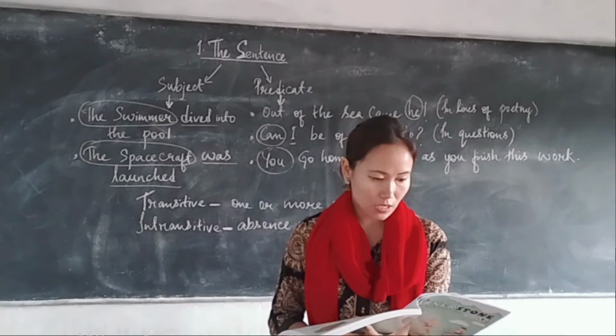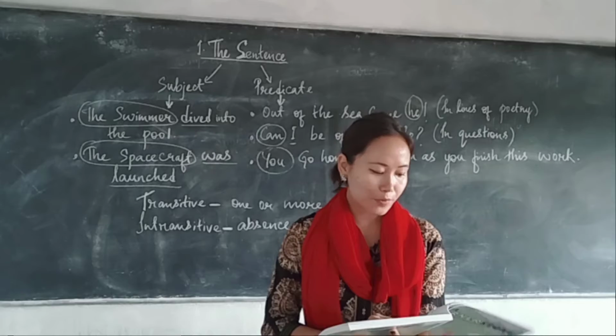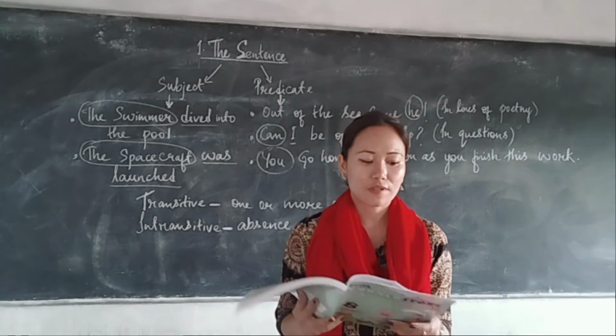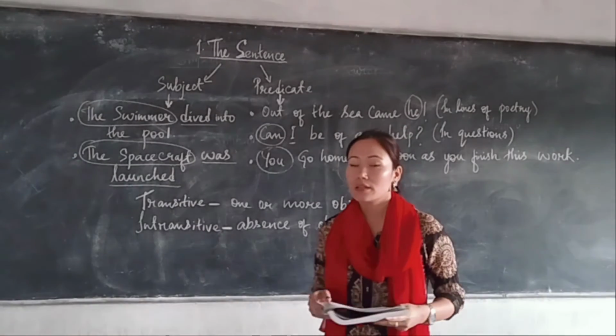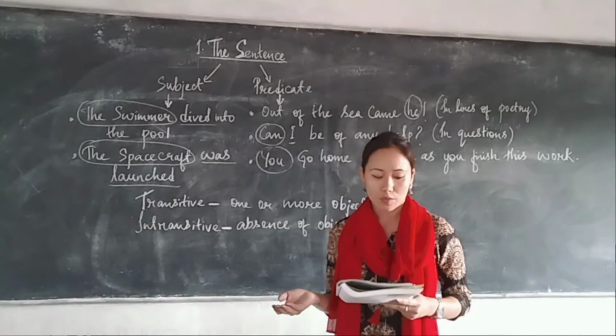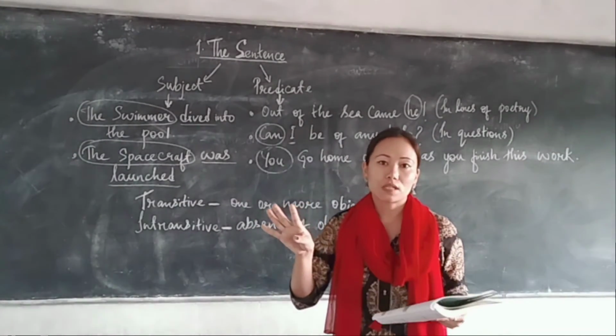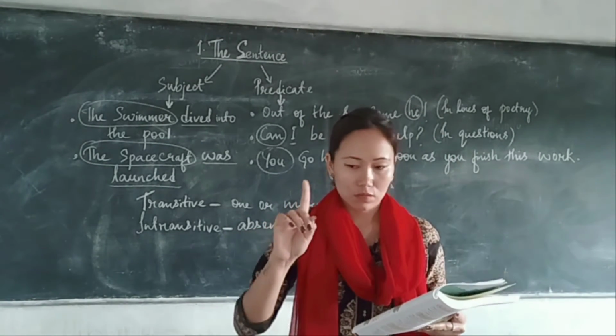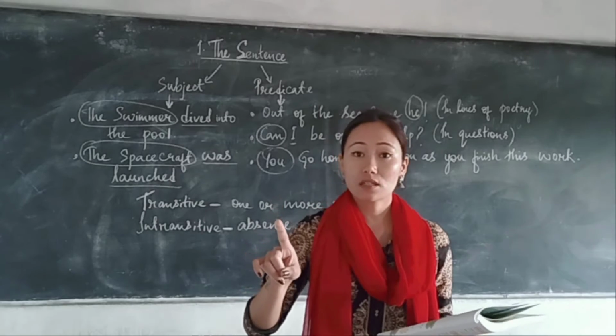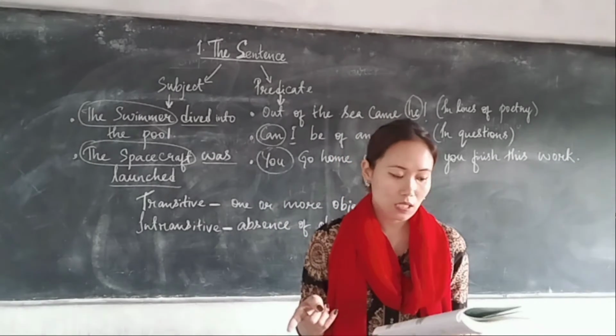Now page number 6, the next chapter, of a sentence. Today we saw the sentence. There are kinds of sentences also. Namely, there are 4 kinds of sentences. Number 1, assertive sentence, which is also known as declarative sentence.